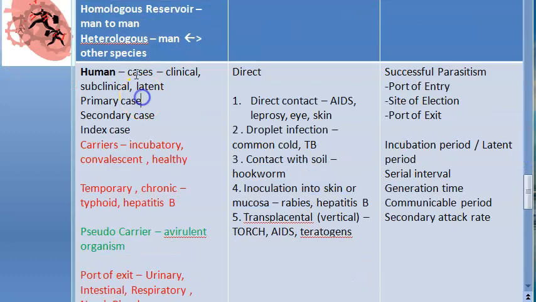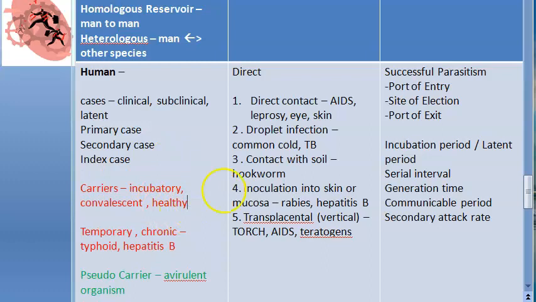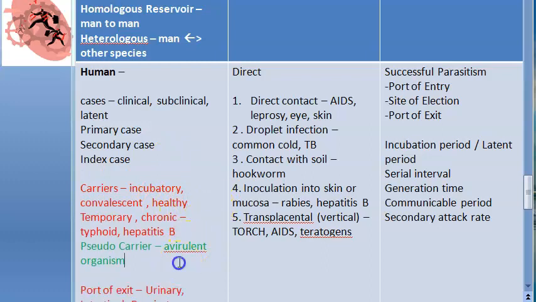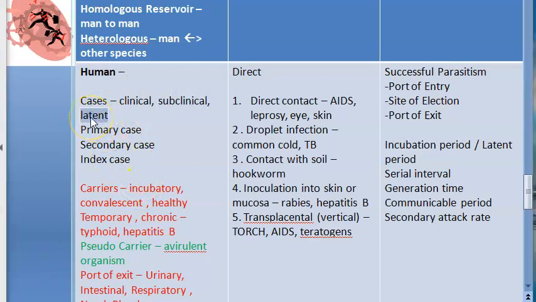So under humans you have cases. So what type of cases? You have cases and carriers actually, okay? So what do you have under humans? You have two things here, cases and carriers. Under cases you have clinical cases, subclinical cases, latent cases. Clinical means they have been diagnosed, they show symptoms. Subclinical, they are not yet diagnosed. Latent, so the infectious agent will be dormant within the host, right, and without any symptoms.